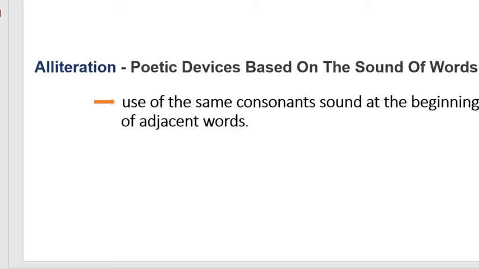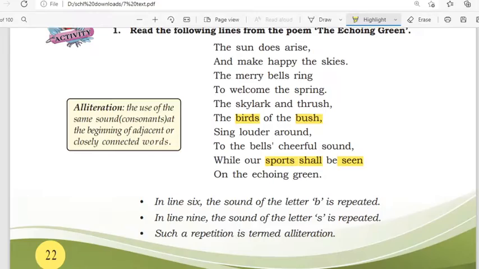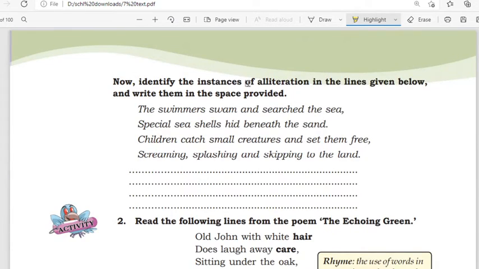Alliteration is a poetic device based on the sound of words, and it refers to the use of the same consonant sounds at the beginning of adjacent words in the same line. Now identify the instances of alliteration in the lines given below.